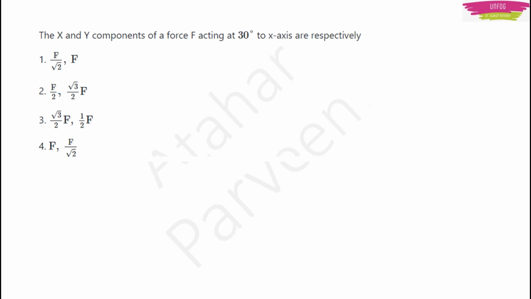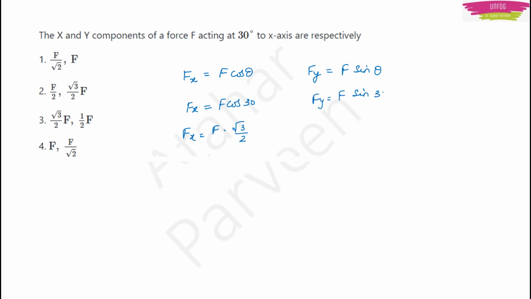The x and y components of a force F acting at 30 degree to x axis are respectively. There are 4 options. Just now we told that along x axis it will be F cos theta, isn't it? And along y axis the y component of the force will be F sin theta. Now just substitute the values. F into cos of 30. This is F into root 3 by 2. F into sin of 30. Sin of 30 is 1 by 2. So Fy will be F into 1 by 2.